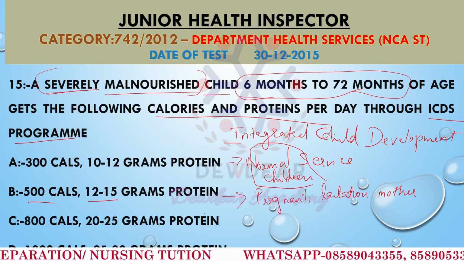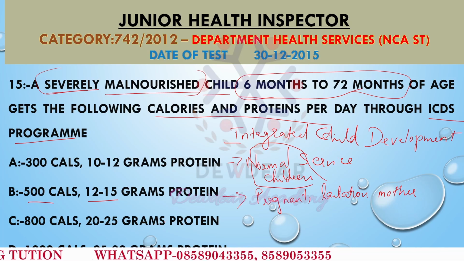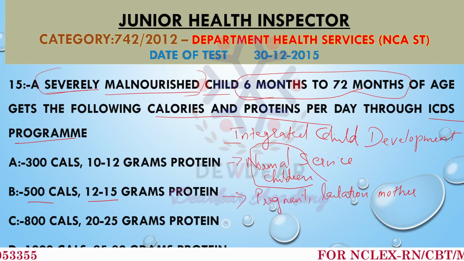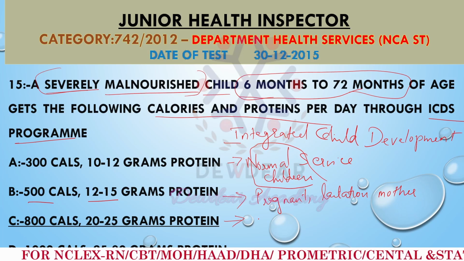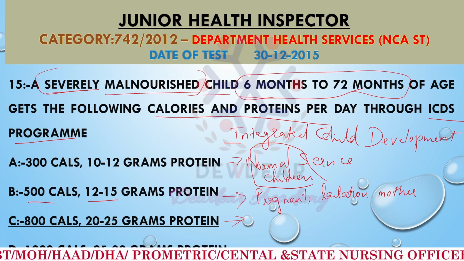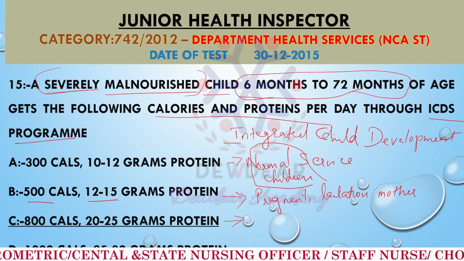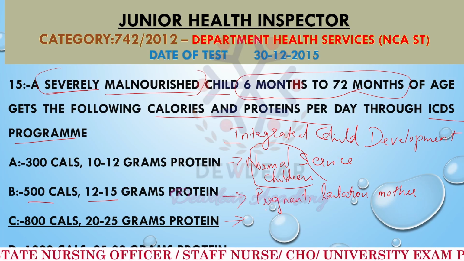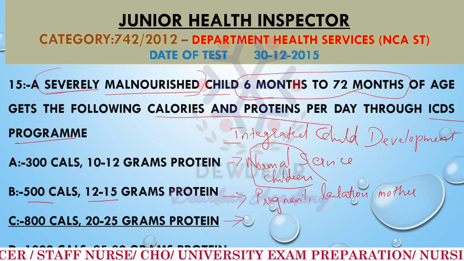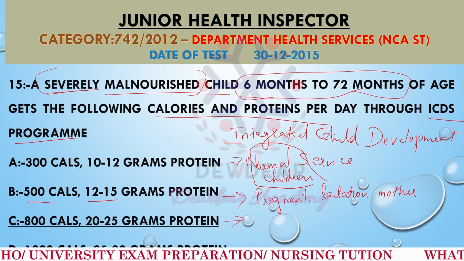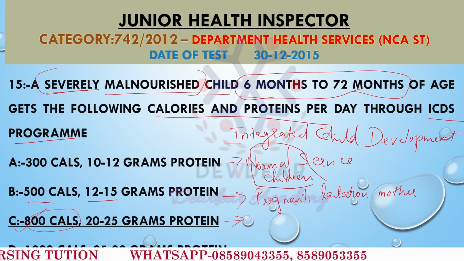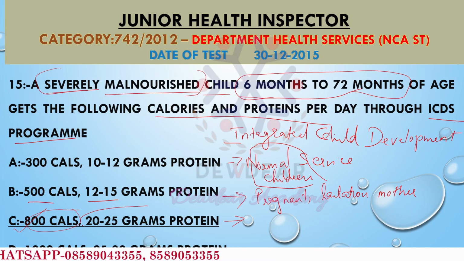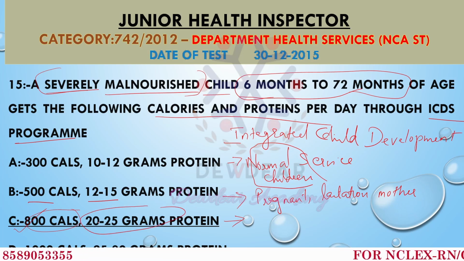Then we have option C, 800 calories and 20 to 25 grams of protein. This is the correct choice for severely malnourished children aged 6 months to 72 months. It aligns with the ICDS recommendation for additional calories and proteins to rehabilitate the malnourished children. So this is the correct answer. For malnourished children, 800 calories are required and 20 to 25 grams of proteins.